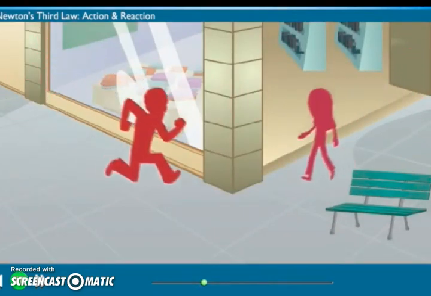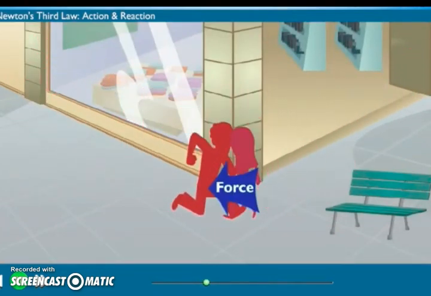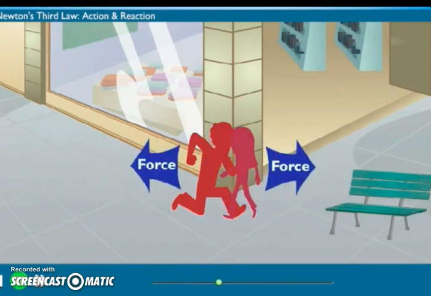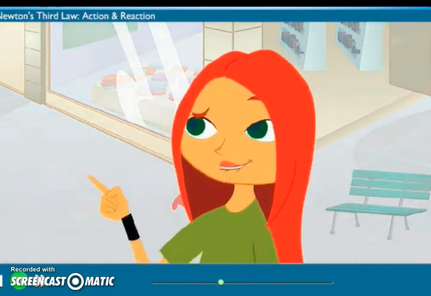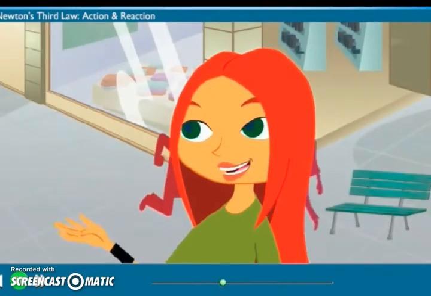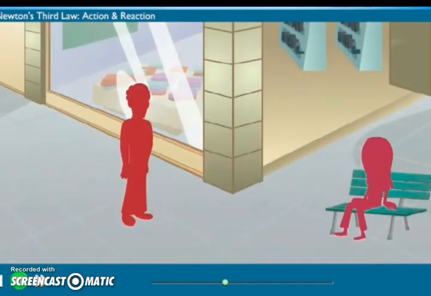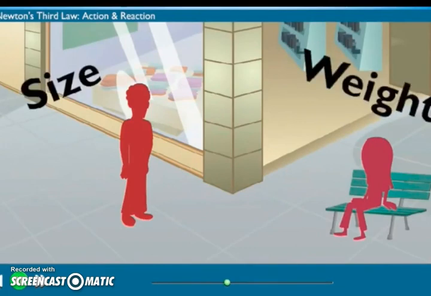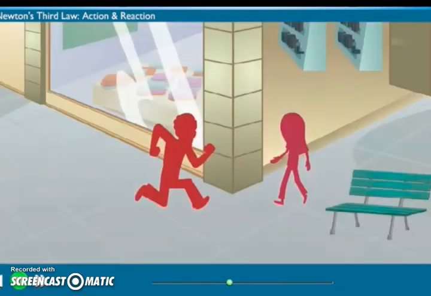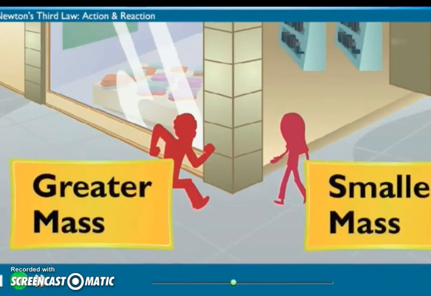Okay, so when you bumped into me, you applied force or pressure against me. Yeah, sorry about that. According to Newton's law, my body pressed back against you with the same force. Come on. We both felt the same force because the forces from our bodies pressed in opposite directions. Yeah, but if we hit with the same force, how come only I got knocked down? Good question, champ. It's all a question of size and weight, or mass. First of all, who's bigger and heavier, you or me? Is that a trick question? You, obviously.